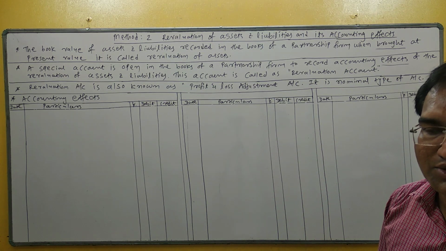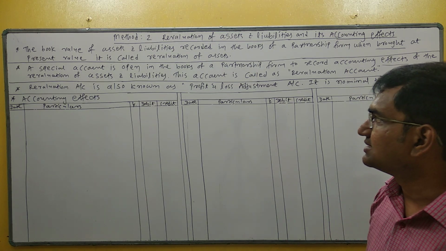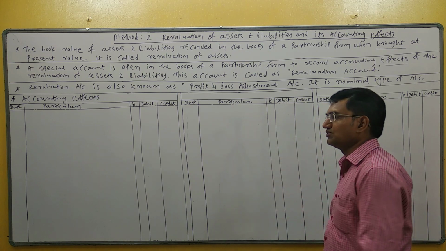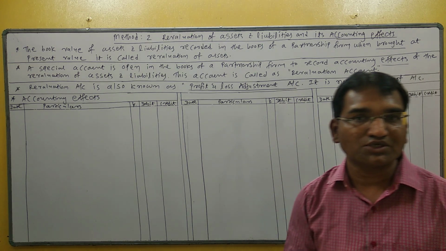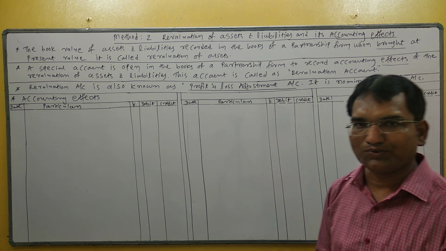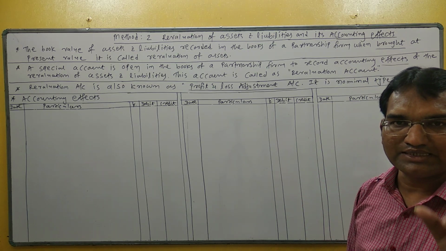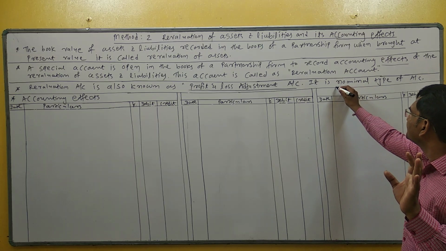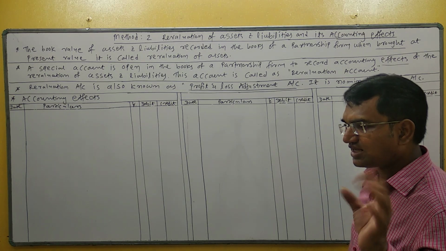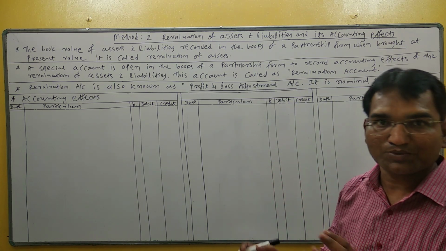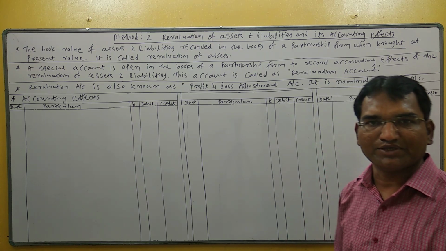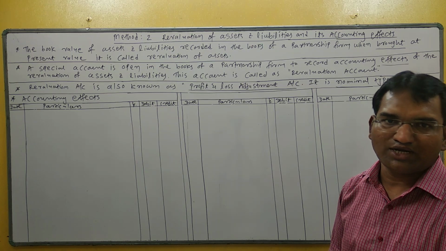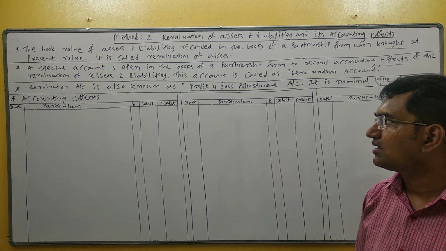Students, revaluation account is also known as profit and loss adjustment account. So what is the other name of revaluation account? Profit and loss adjustment account, right? And remember that this account is a type of nominal account. Which type of account? Nominal account, right? Types of accounts were seen in standard 11: real, nominal, personal. So revaluation account is one type of nominal account.